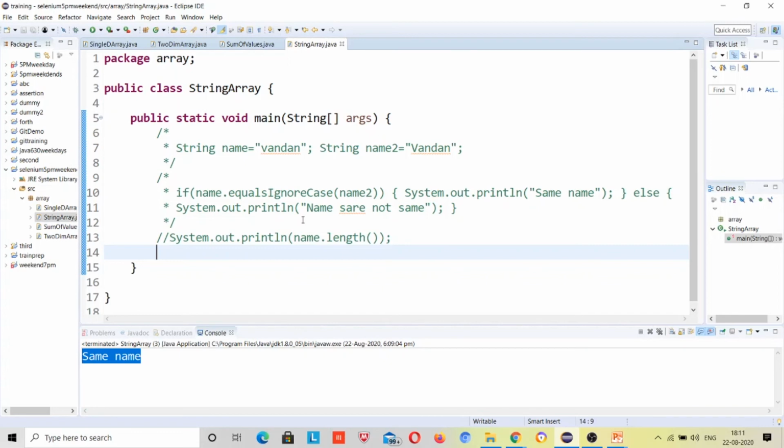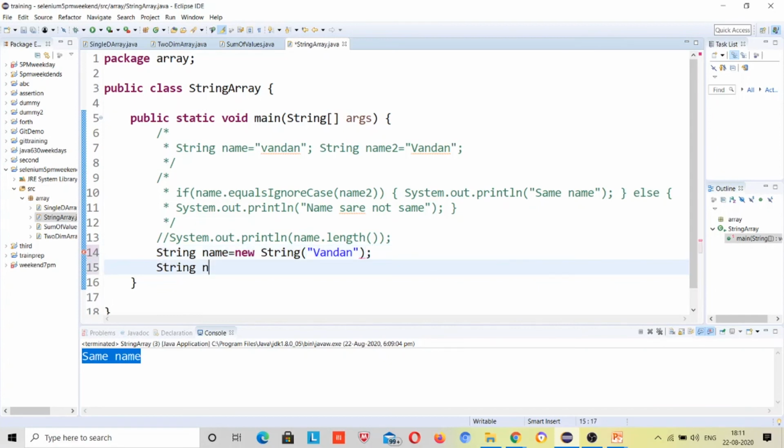So now, why this not equal to, sorry. String name is equal to new String, and here one line, right?